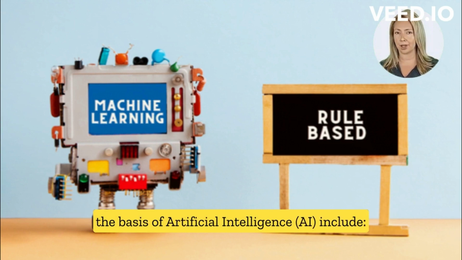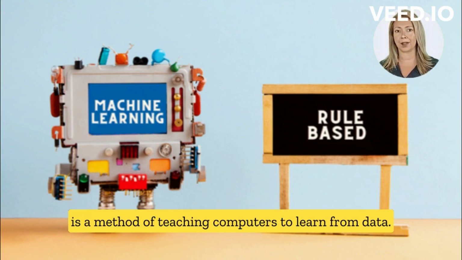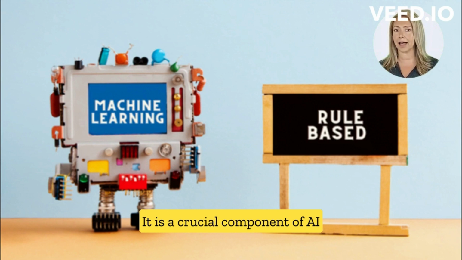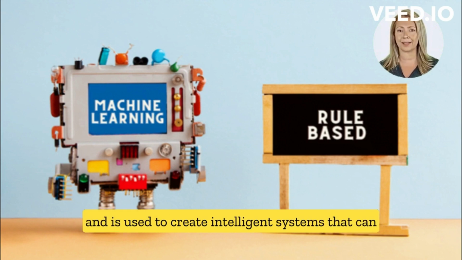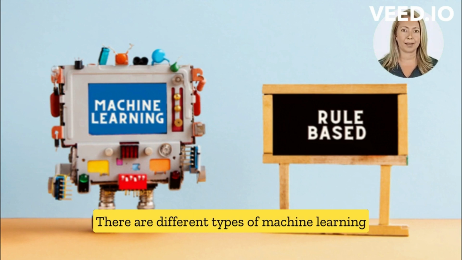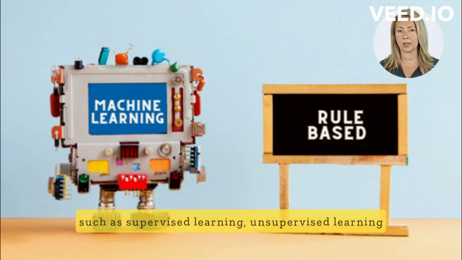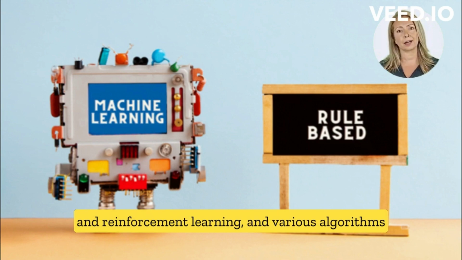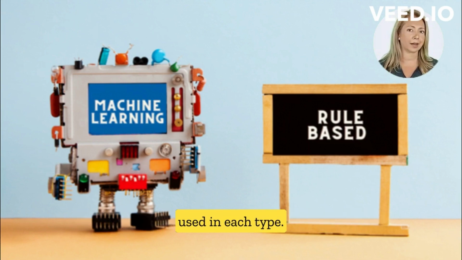AI include: machine learning is a method of teaching computers to learn from data. It is a crucial component of AI and is used to create intelligent systems that can learn and improve their performance over time. There are different types of machine learning, such as supervised learning, unsupervised learning, and reinforcement learning, and various algorithms used in each type.